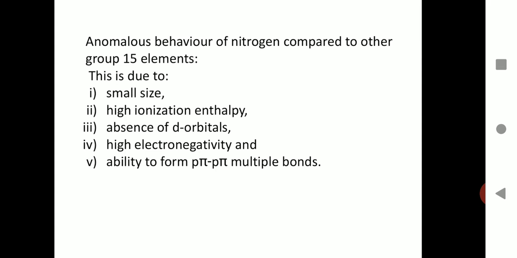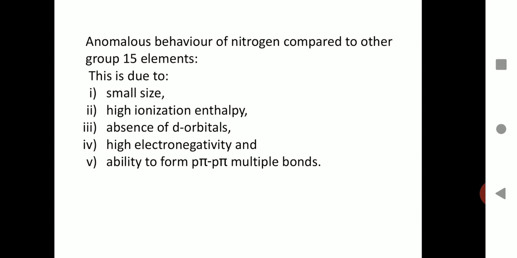First of all, its small size. Nitrogen, being the very first member of the group, has only 2 shells in its electronic configuration, and hence it shows properties different from the other members of the group. The second reason is its high ionization enthalpy, which is again related to its small size. The third is the absence of d orbitals. Since it has only 2 shells, d orbitals are absent in nitrogen, which are present in all other members of the group.